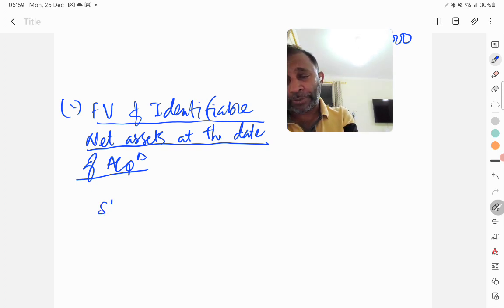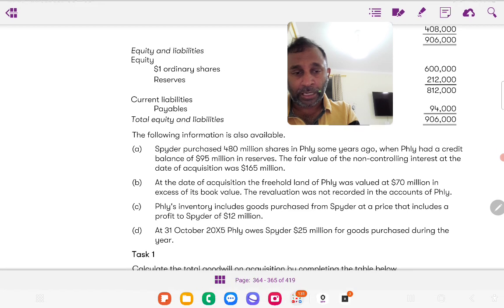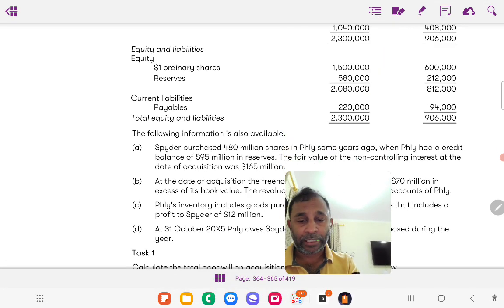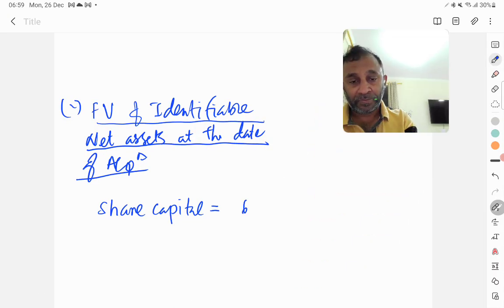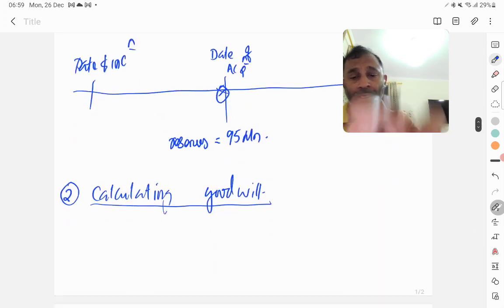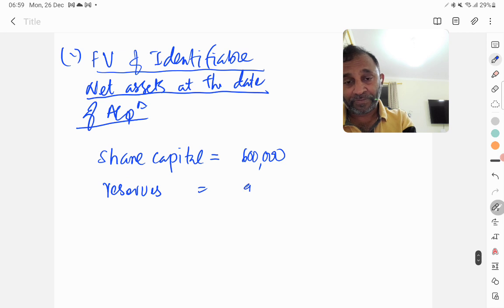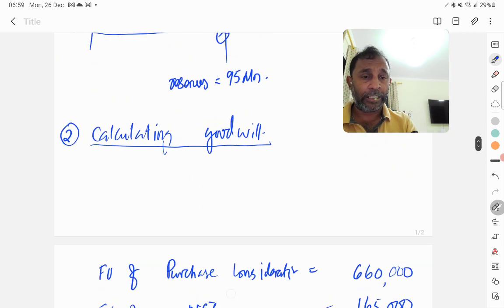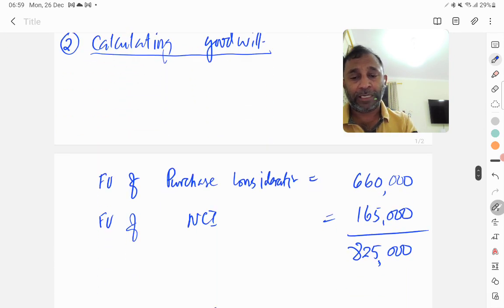So we take the share capital of the subsidiary, share capital, if you see, 600,000, and then reserves, at the date of acquisition, reserves we have noted down here 95 million. And also we need to take the fair value measurement for the freehold land, that is 70 million.